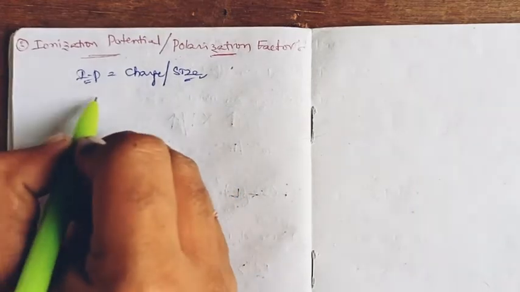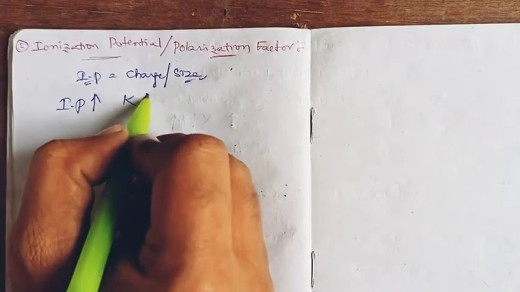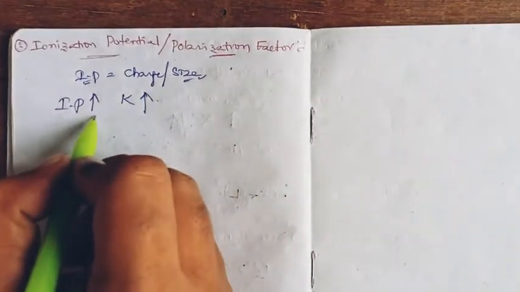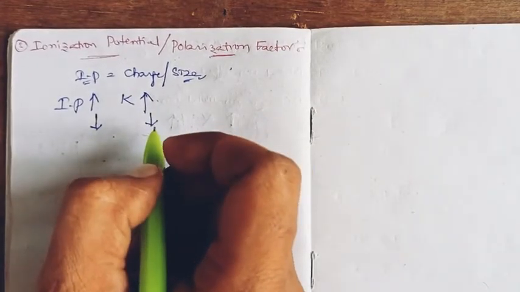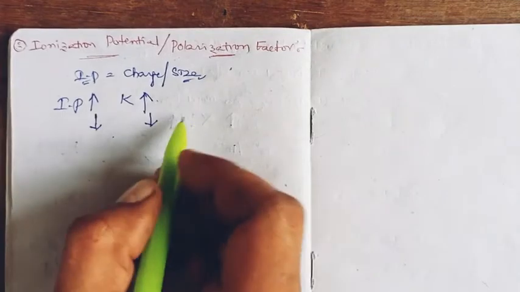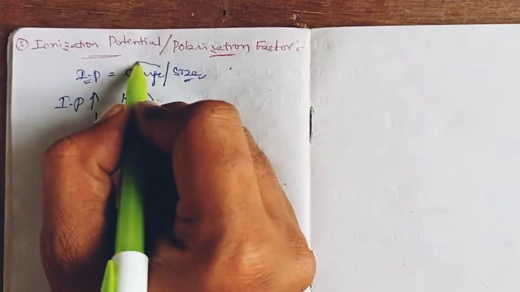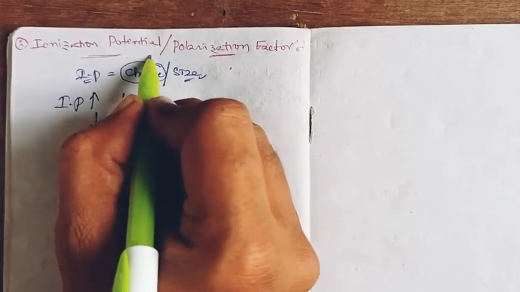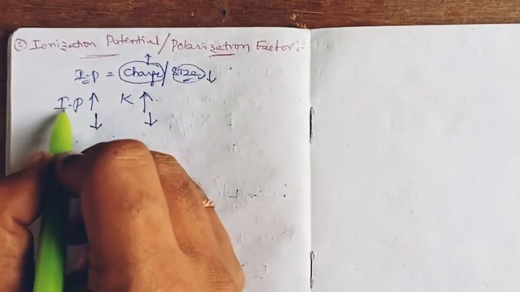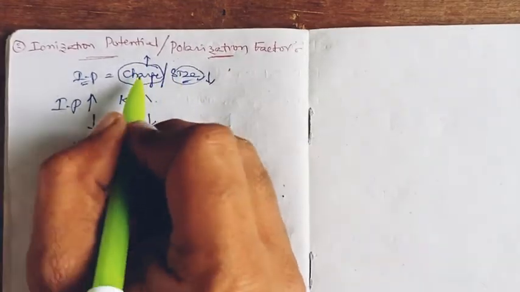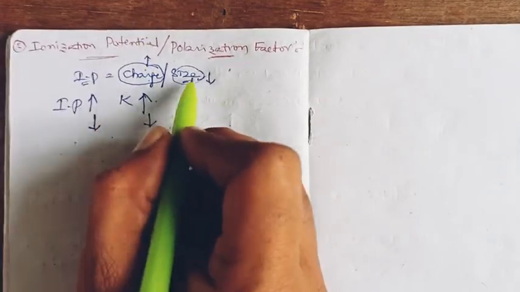And when this charge to size ratio is more, the stability constant value is more. When the ionization potential value is less, the stability constant value is less. This is simple because when ionization potential is more, the ratio's numerator should be large or the denominator should be less. So either the charge should be more or the size should be less.